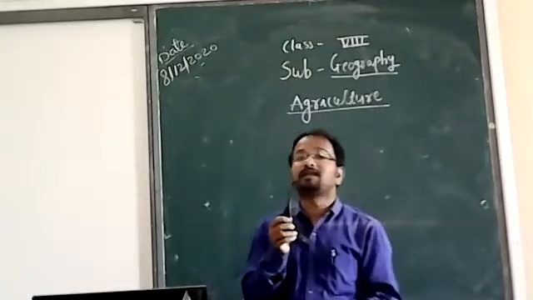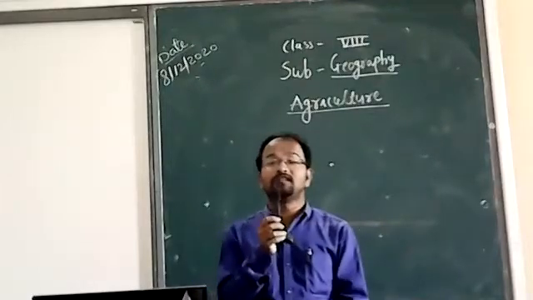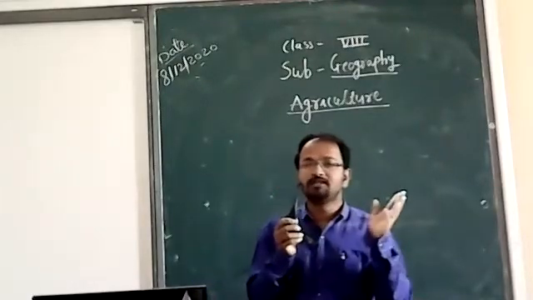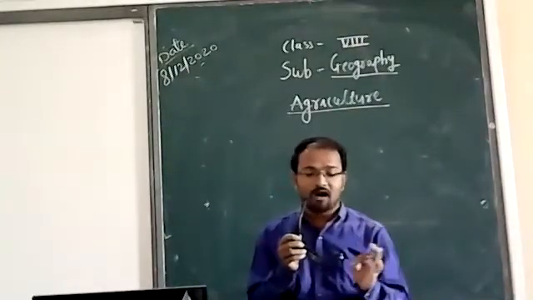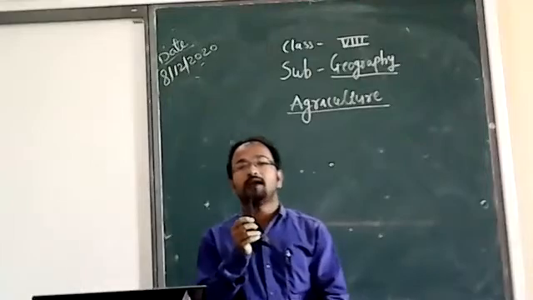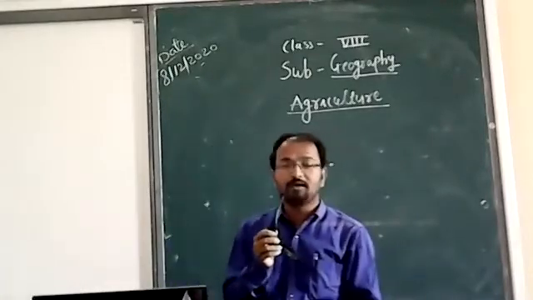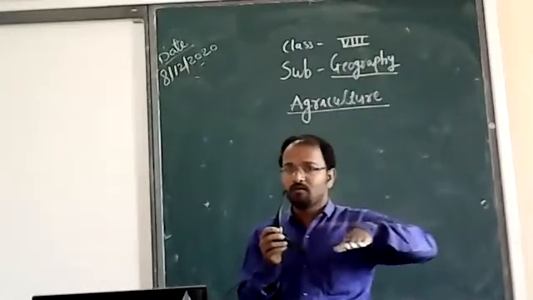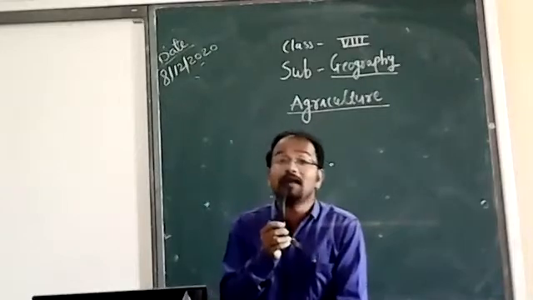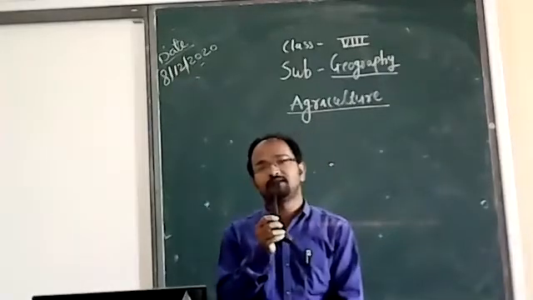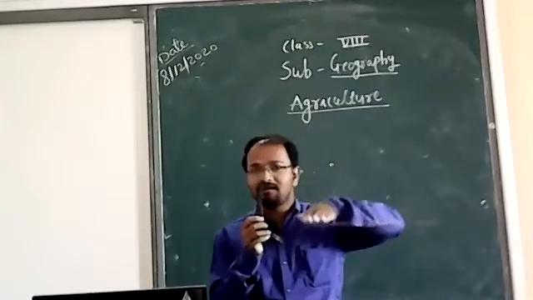So what kinds of climate are needed for agriculture? Favorable topography, soil, and climate are vital for agriculture activity. First, we need favorable topography, which means we need plain land.